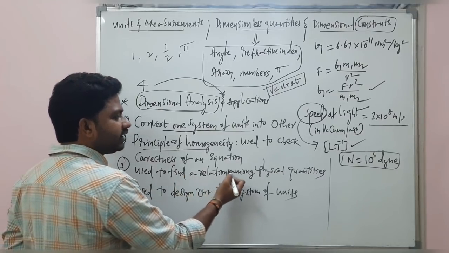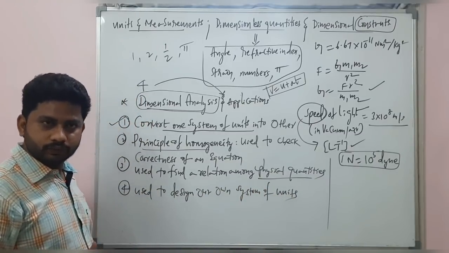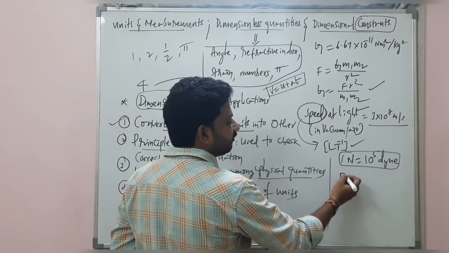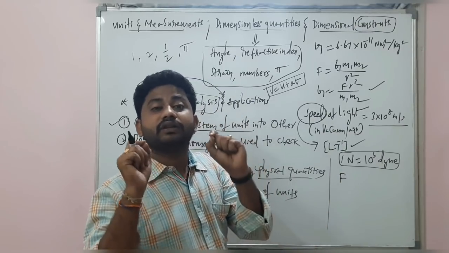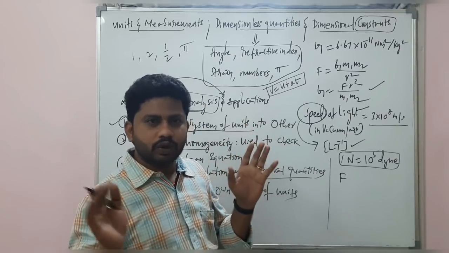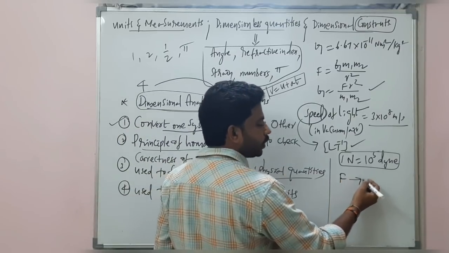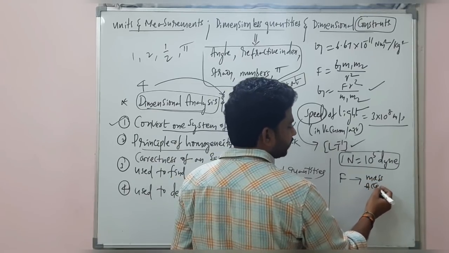Now, used to find a relation among physical quantities. They'll give you a force, which is called centripetal force, or forget about the centripetal force, this is a force. Force is depending on mass and acceleration.